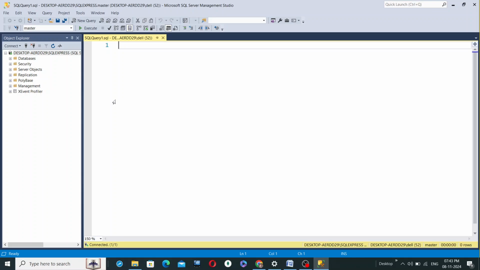If you want to open another new query, you can hit this new query button, and another new query window will open up for you. Here you can write your SQL code, SQL queries, and carry out your database management operations.